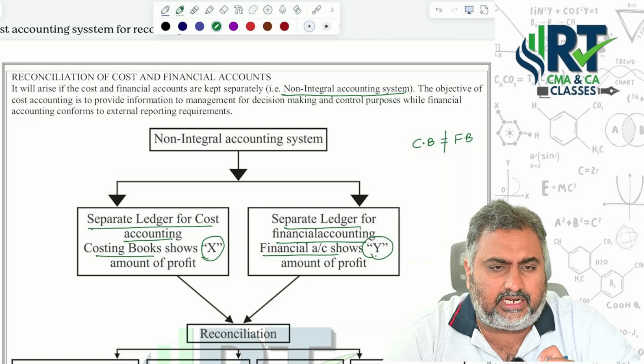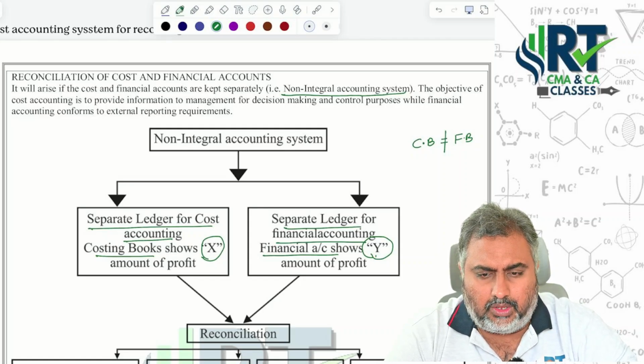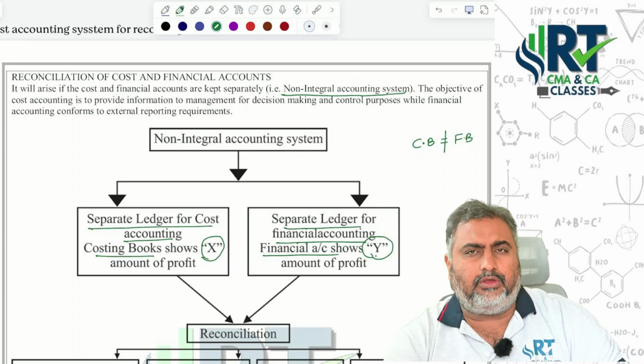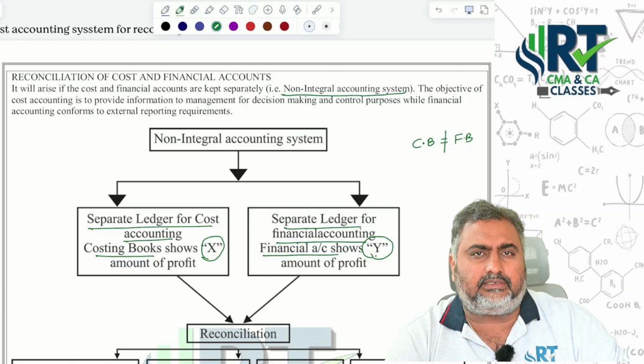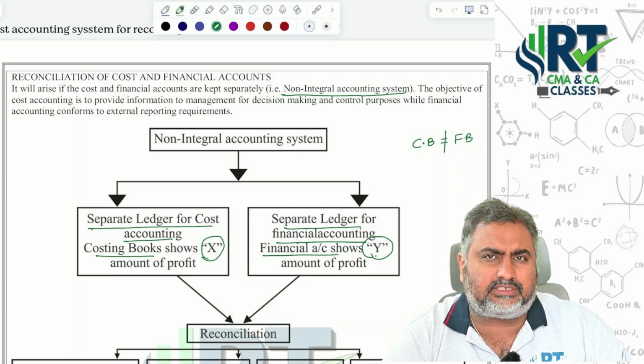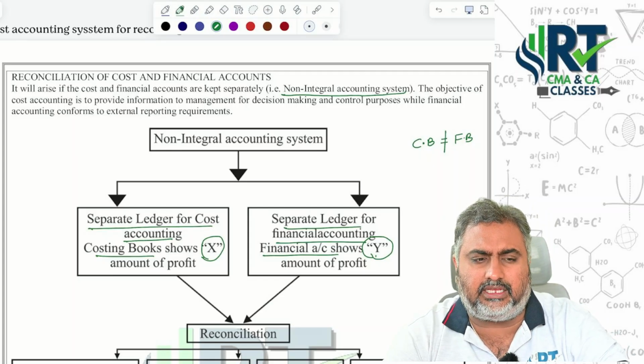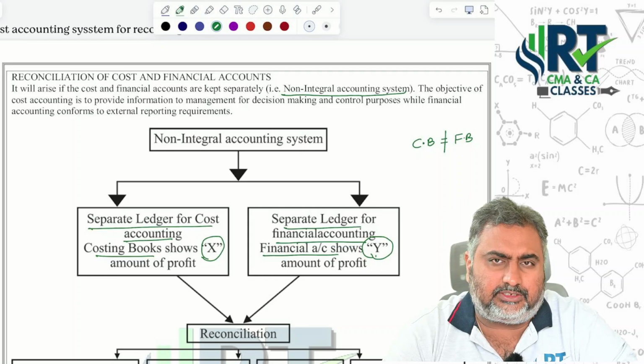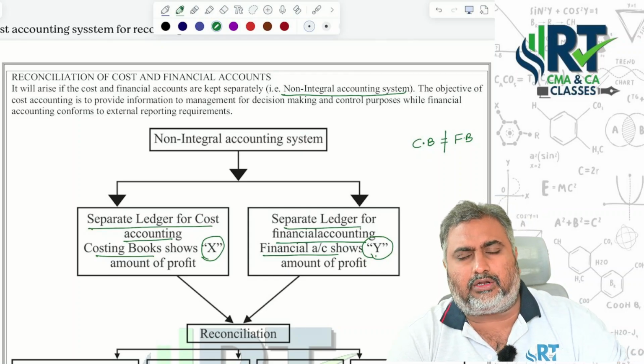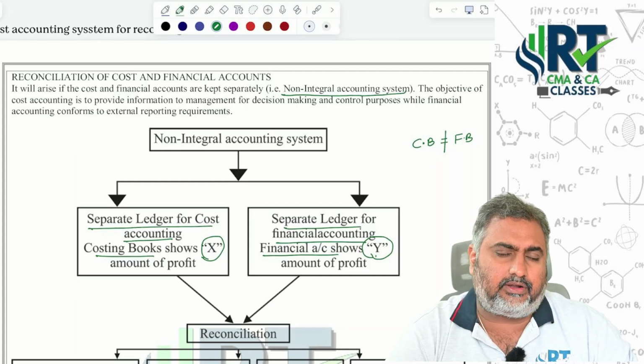My sincere advice to those handling this problematic subject: you are not going through the theory, and that is the reason you fail to understand the problems. Based on my past experience, I have vast experience in this field. I have taught more than 100 batches of cost accounting.